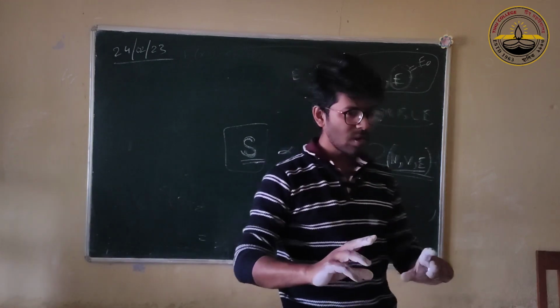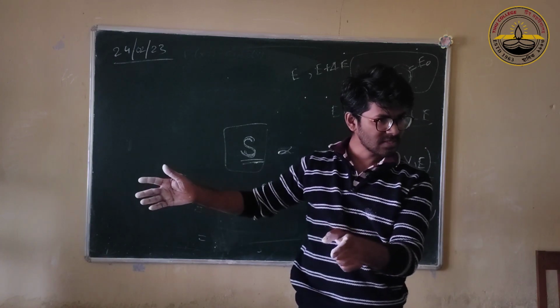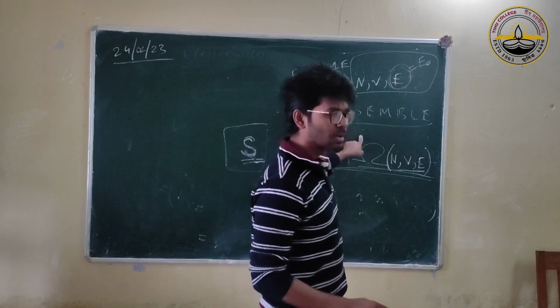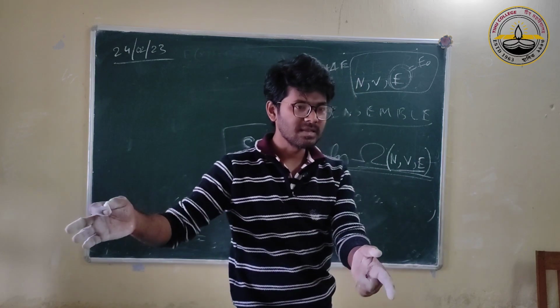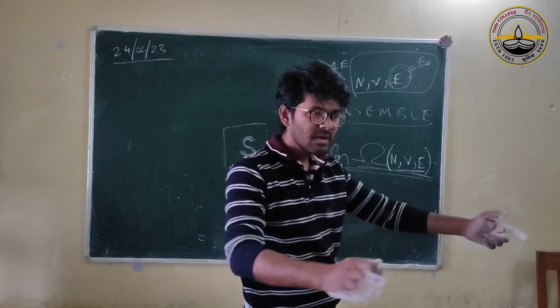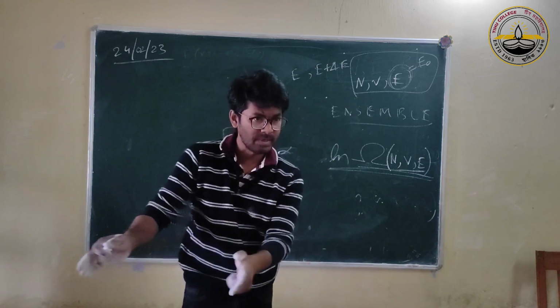So our probability is proportional to the number of microstates, and that's why Boltzmann showed that entropy is proportional to the log of thermodynamic probability, and probability is proportional to the number of allowed microstates or copies, the favorable copies.